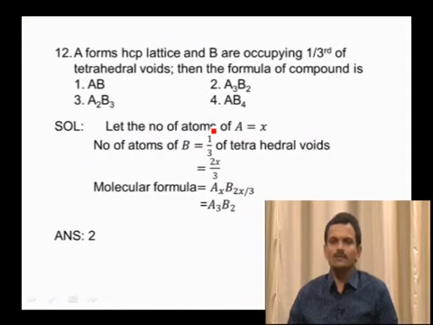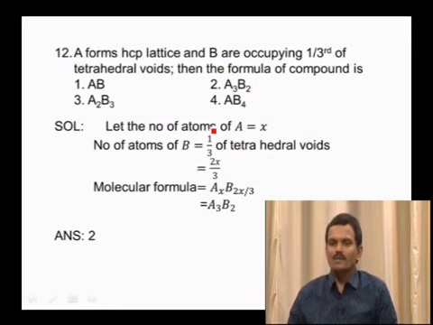And coming to the next question. A forms HCP lattice and B is occupying 1/3 of the tetrahedral voids. Then the formula of the compound is. The options are AB, A3B2, A2B3 and AB4. See here, let the number of atoms of A in HCP lattice be x and B atoms are occupying 1/3 of tetrahedral voids.